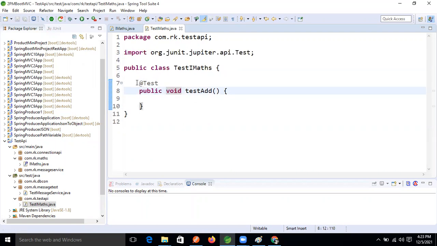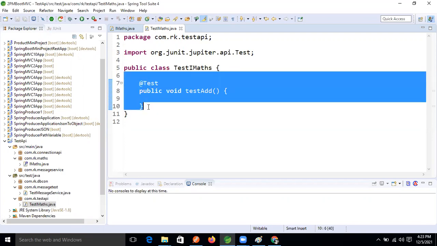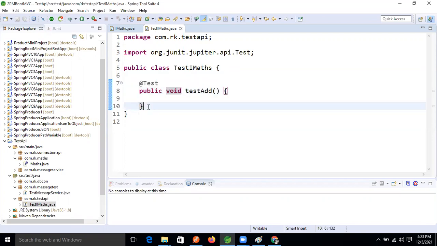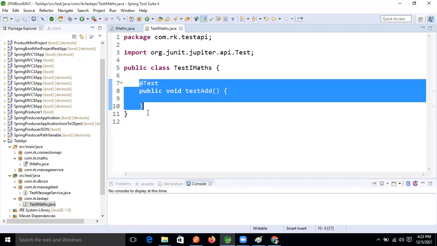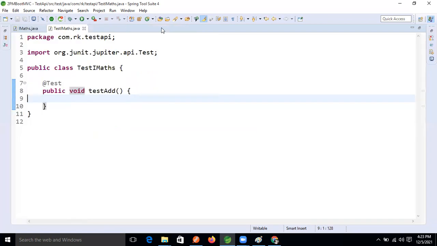Yeah, @Test, right? So this is our test method, guys. Next, we need to write a mock using the mock framework. We need to create a mock object.